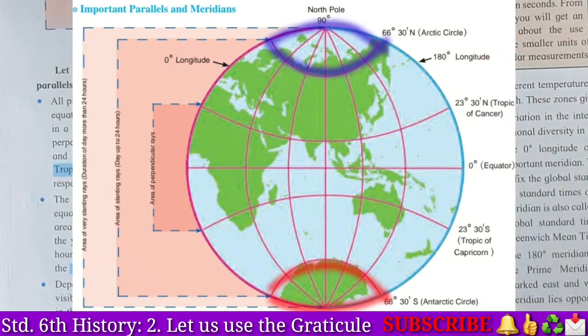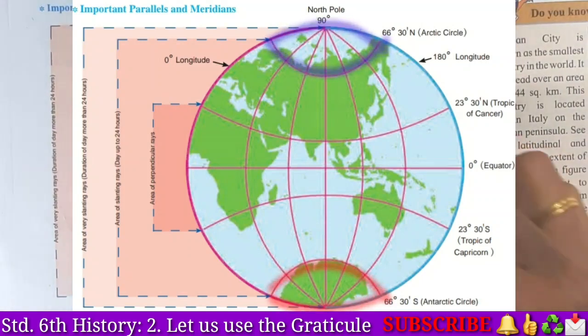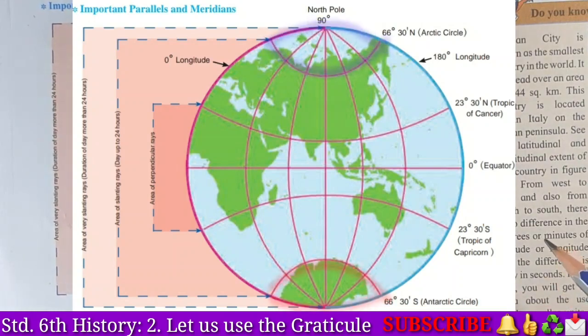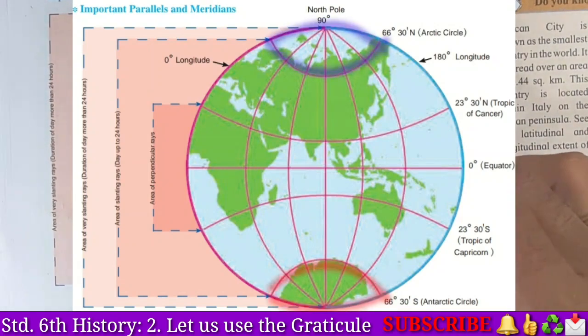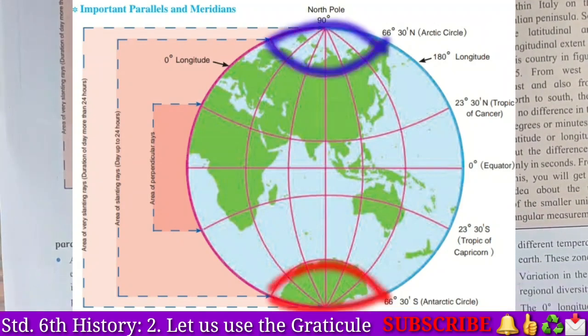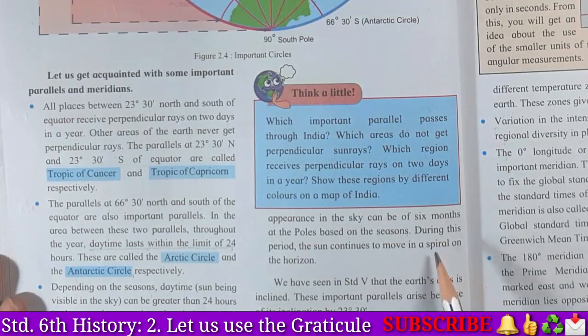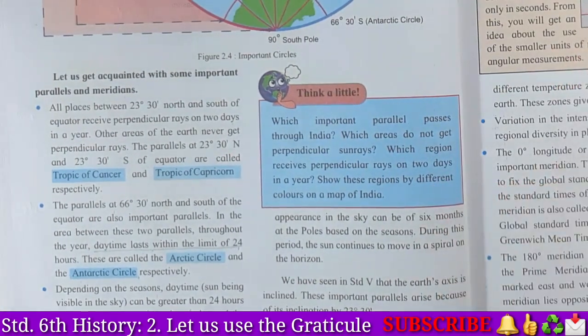The maximum duration of the sun's appearance in the sky can be 6 months at the poles based on the seasons. Just now I have told you, students, on this polar region the daytime can be maximum for 6 months. Yes student, 6 months of day and 6 months of night can be found on the polar region, that is the north one and the south one. Okay student, have understood? Very good. Now see, during this period the sun continues to move in a spiral on the horizon. Okay students? Yes. So we have studied this much now.